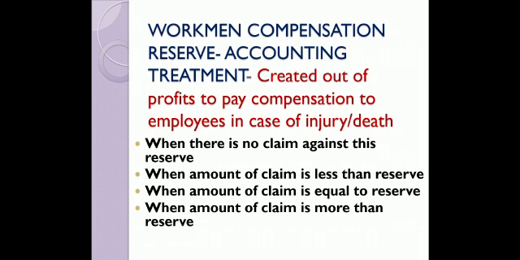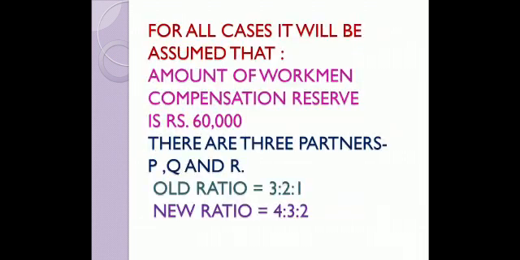Reason? The 20,000 excess claim will be considered as loss to the business, and thus that loss we are going to debit to the partners. Now we have to consider the cases.